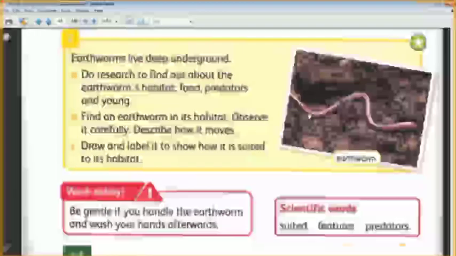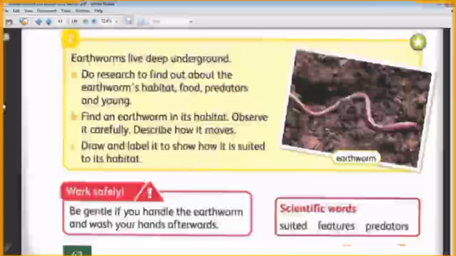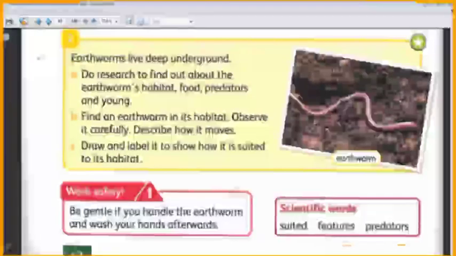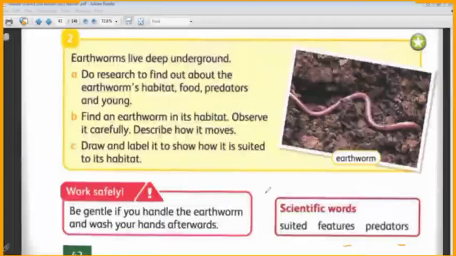Do you talk about the earthworm in the school, Sabah? Yes, we took all unit 3. Okay. The earthworm here, what is the habitat of the earthworm? Where does it live? In the soil. Yes, in the soil. So the habitat of the earthworm is the soil.